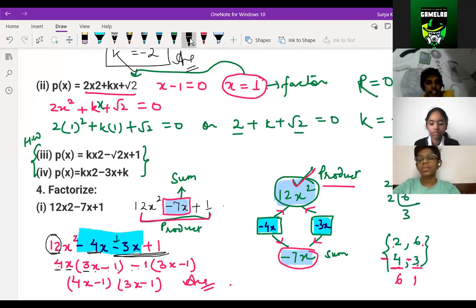In the bracket again the same thing, we wrote 3x, and here we wrote minus 1, because minus into minus is what? Plus 1. Now in both the cases, 3x minus 1 is there. So 3x minus 1 is common, and what is pending, 4x minus 1 we should write. Now it's clear, I think.